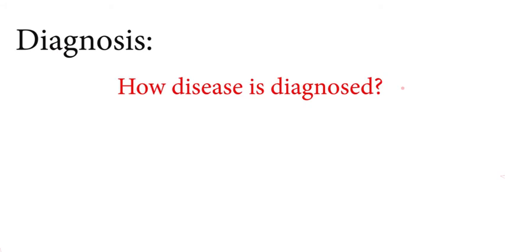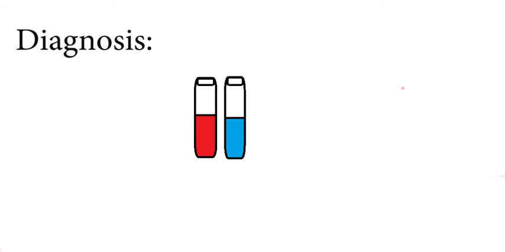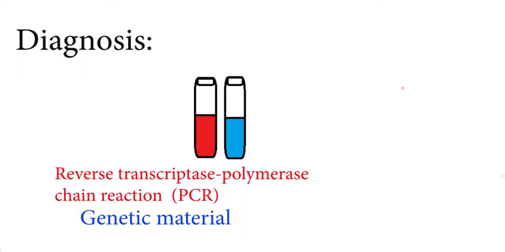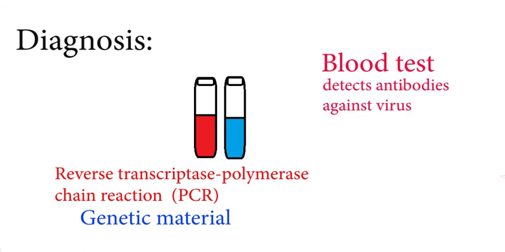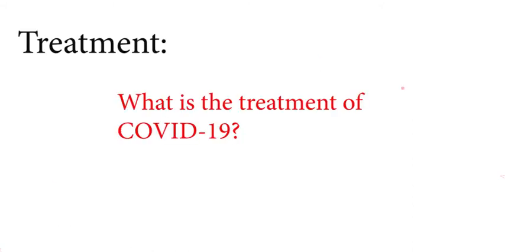Now, how is the disease confirmed or diagnosed? The infection is diagnosed by a common test called reverse transcriptase polymerase chain reaction, commonly known as PCR. This test identifies the virus based on its genetic material. There is also a blood test which detects antibodies against the virus, which shows the person was infected with the virus in the past. Now, what is the treatment for COVID-19?